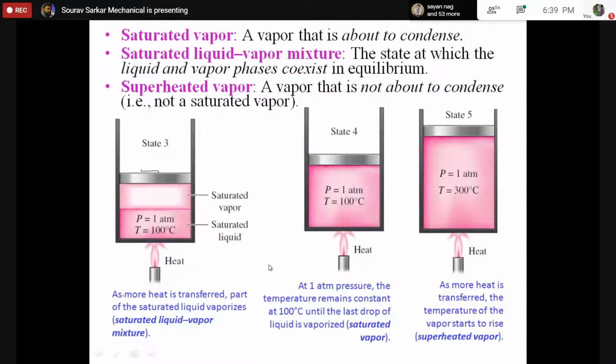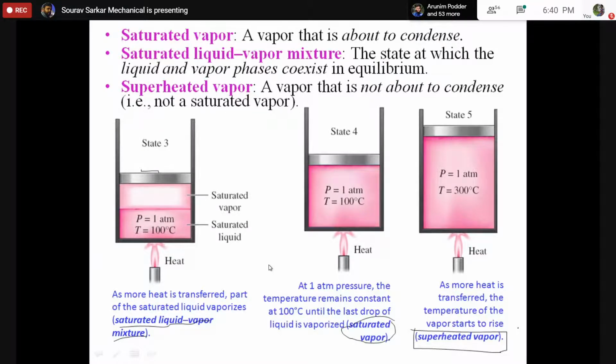The state 3 is basically called saturated liquid vapor mixture. And the fourth state is basically called the saturated vapor. After reaching the saturated vapor, if we heat it further, as more heat is transferred, the temperature of the vapor will start to rise, and this is basically called the superheated vapor. Sorry, I got distracted. So basically, it is called superheated vapor.